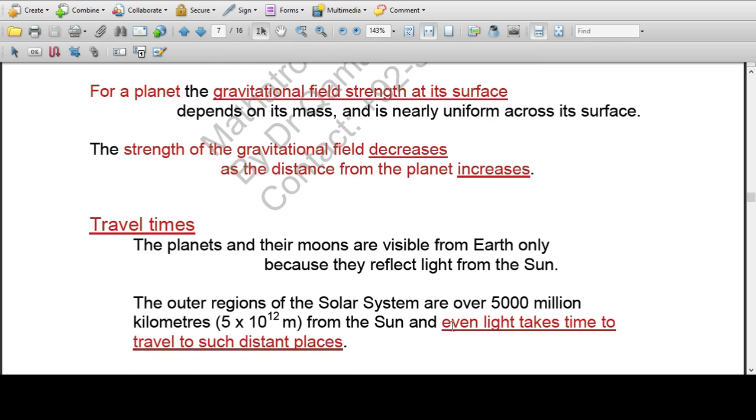Travel time: the planets and their moons are visible from Earth only because they reflect light from the Sun. The outer regions of the solar system are over 5,000 million kilometers from the Sun, and even light takes time to travel to such distant places.